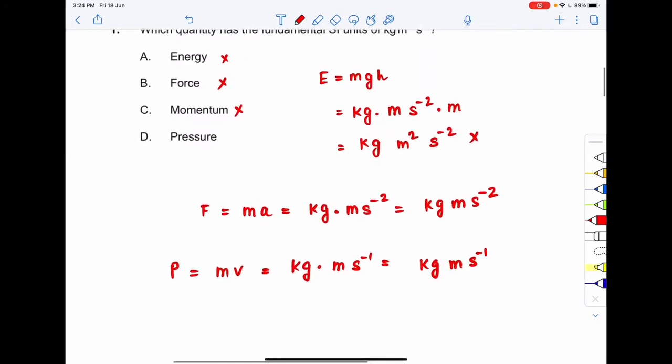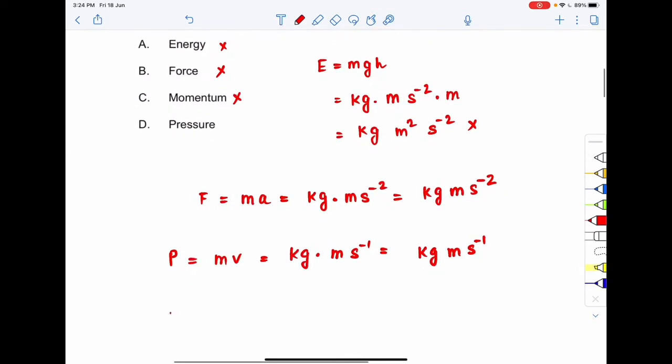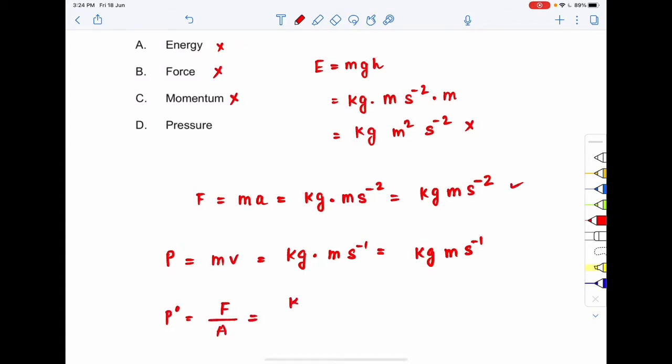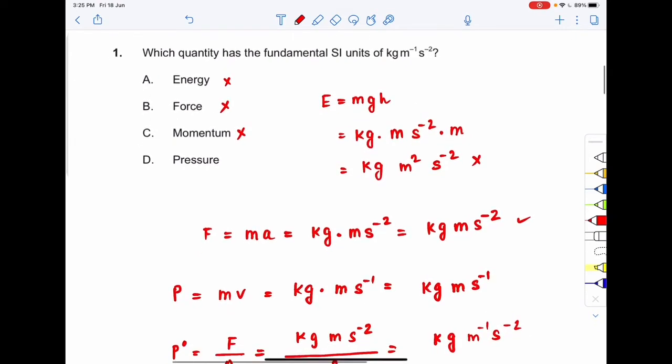Now coming to option D, pressure, P. This is equal to force per unit area. What is force? We calculated this: kg m s^-2. What is the unit of area? Meter square, length into breadth. So this will be equal to kg m^-1 s^-2. Now does it match? Yes, it matches. So the correct option to question number 1 will be option D, pressure. I hope you got the question.